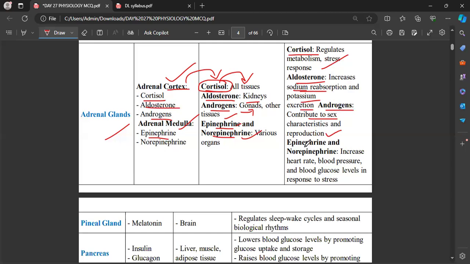Now, epinephrine and norepinephrine. See, these are the hormones we call the fight and flight hormones, and they increase the heart rate, blood pressure, and blood glucose level in response to stress. Okay, this is somewhat related to the adrenal glands.